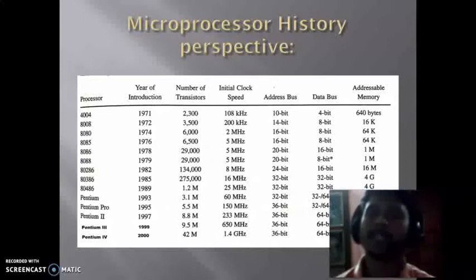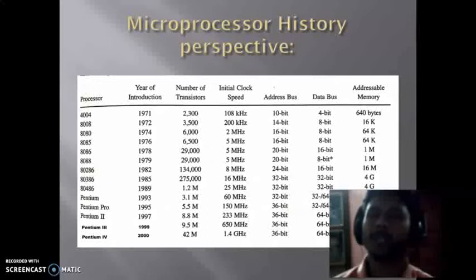Then the 8086 came in 1978, with 29,000 transistors fabricated in a single chip, and the frequency is the same, and the address bus increased, and at the same time the data bus increased to 16 bit. Next, the concept of virtual memory came into the market with the 80186 microprocessor.